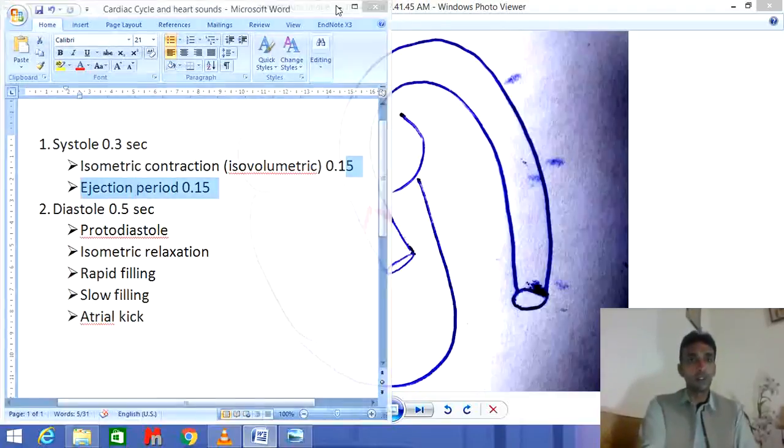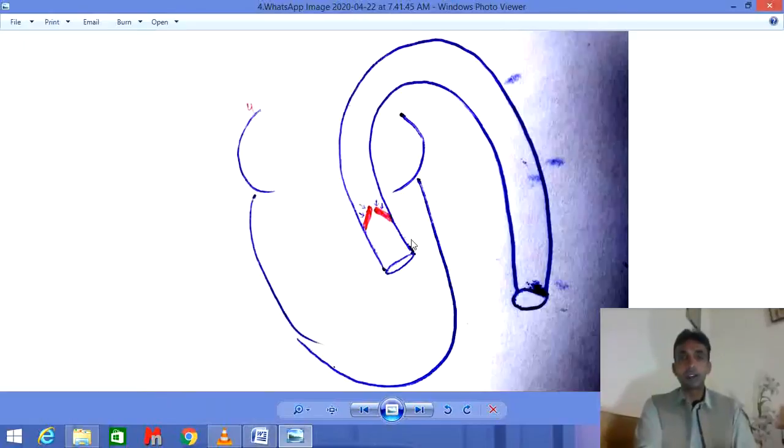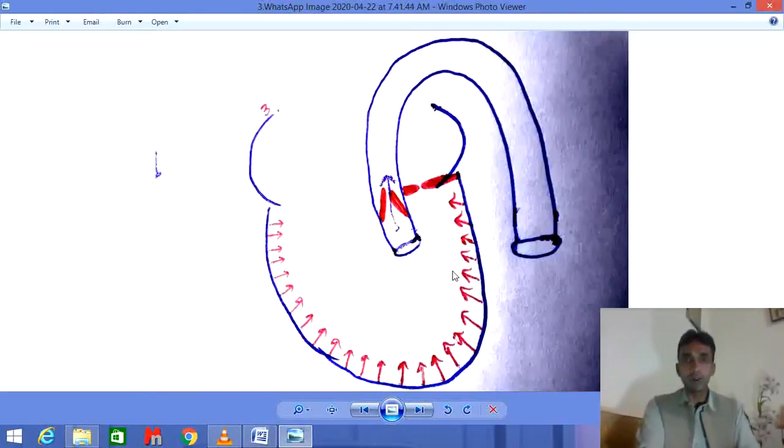You will also have an idea that 70 ml of blood is pushed from this ventricle and this ventricle. 70 ml of blood is always pushed in the ejection period. 70 ml of blood is pushed from the ventricle to the aorta, and we have already learned in the previous lecture that this volume is called the stroke volume.